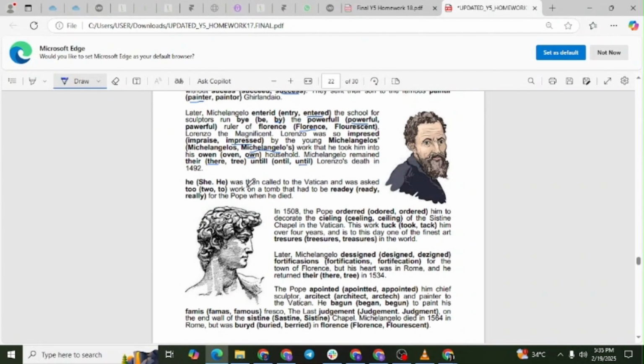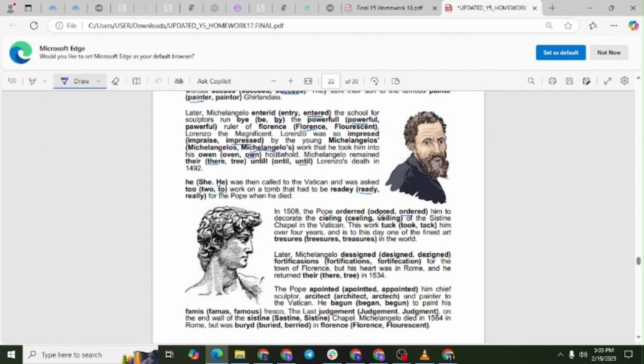He, not she. Referring back to Michelangelo. Male. To, not to or to. Infinitive marker to work. Ready, not really. Correct adjective meaning prepared. Ordered, not odored or ordered. Correct past tense of order.